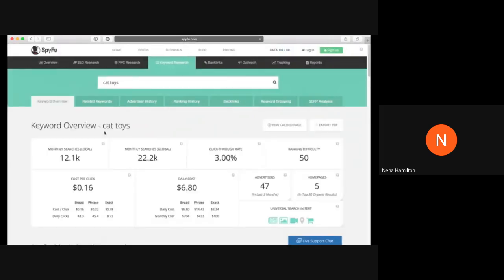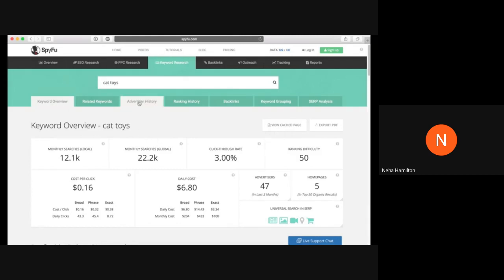And what this will bring up is the keyword overview for the cat toys keyword. So it'll give you a little bit of information about how many monthly searches it has, global and local, click-through rate depending on what type of ad it is, how much it's going to cost you, the cost per click, etc. But what we're most interested in is what other companies are using for ads.